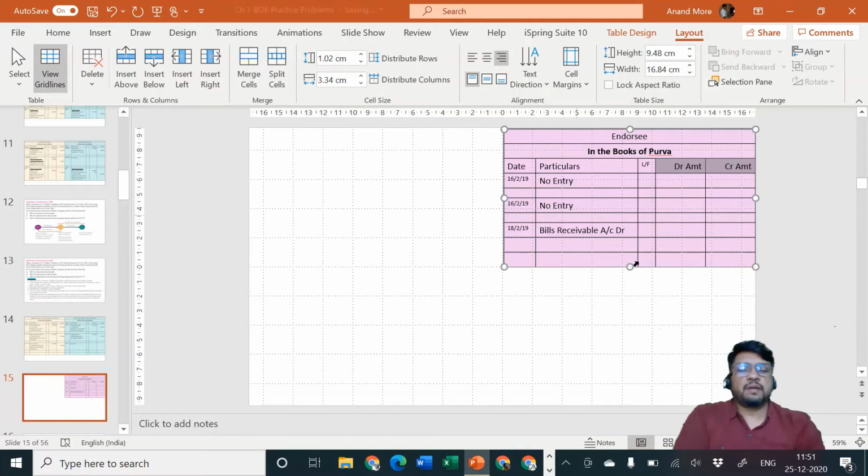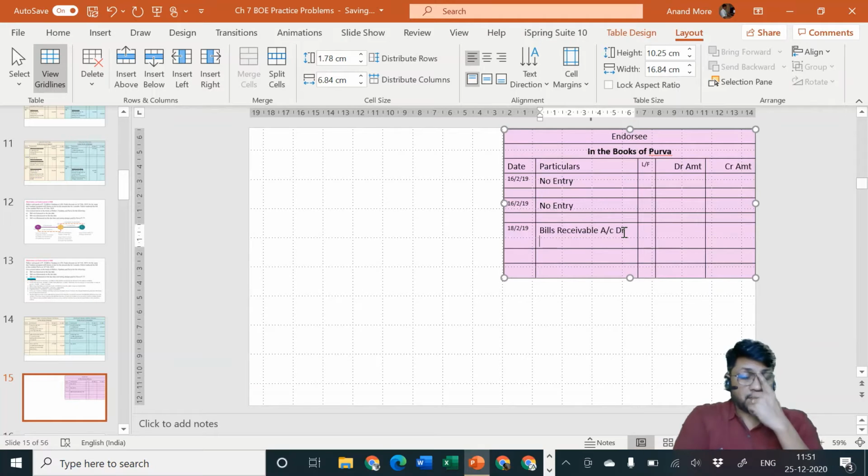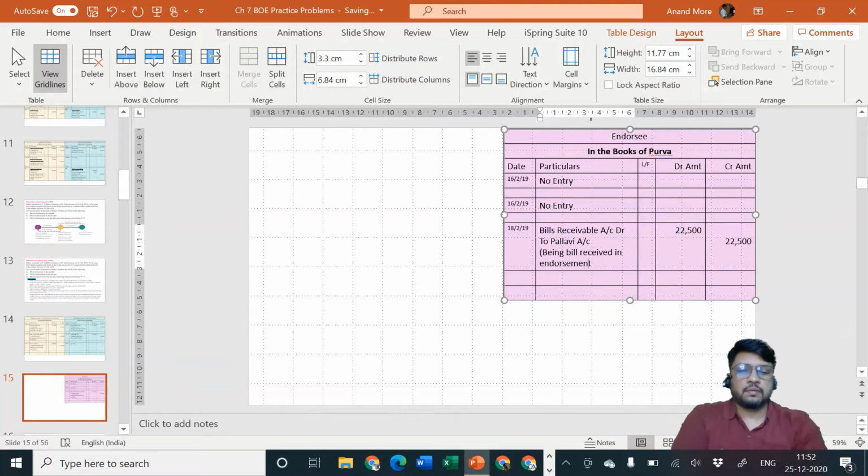And who is the giver? Pallavi is the giver. To Pallavi account. Amount is how much? 22,500 and 22,500. Being bill received in endorsement.